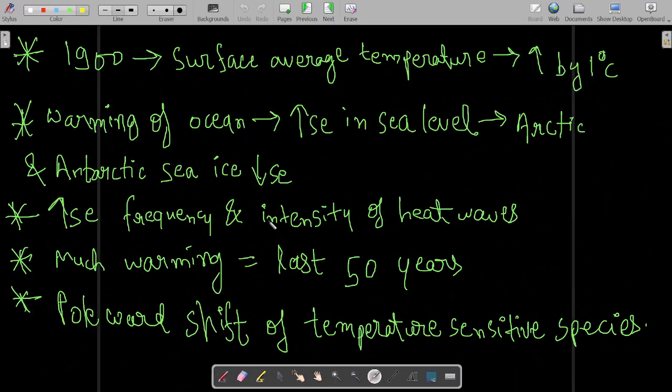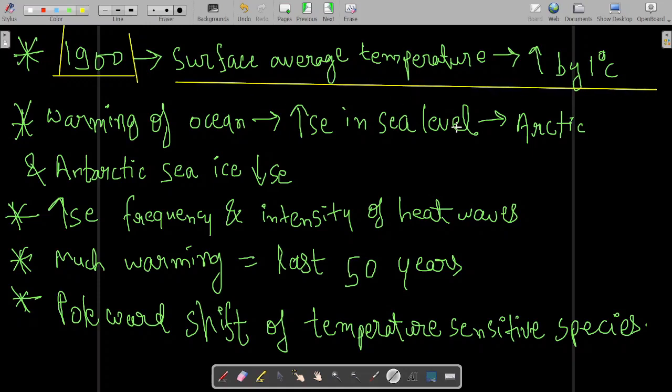Now if we compare today's surface average temperature to the temperature in 1900, the temperature in 1900 was 1 degree lower as compared to today. Today's surface average temperature has increased by more than 1 degree Celsius.